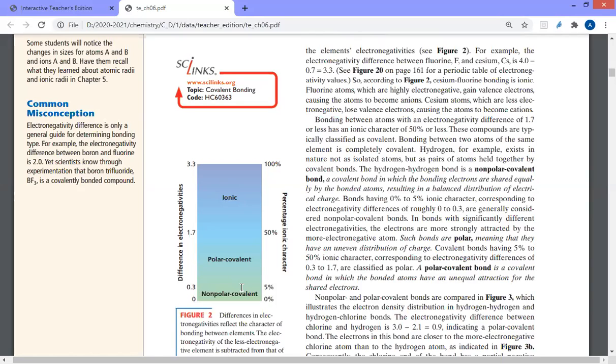So the nucleus of oxygen is able to attract the electrons of the covalent bond more toward itself. The electrons are closer to the nucleus of oxygen but further from the nucleus of hydrogen, which makes the oxygen partially negative and the hydrogen partially positive. So here we say there is unequal distribution of the charge. The molecule overall is neutral, but there is no equal distribution of the charge. So we call this a polar covalent bond.